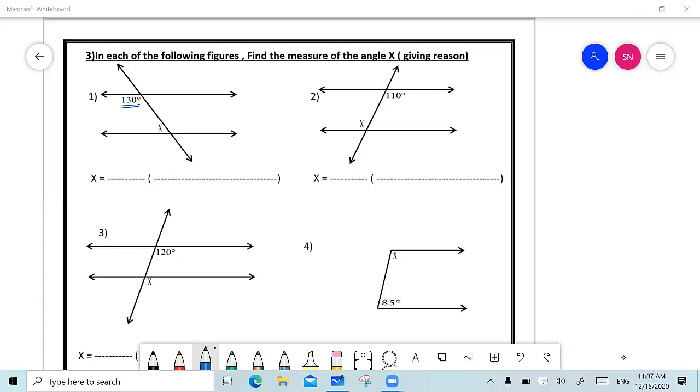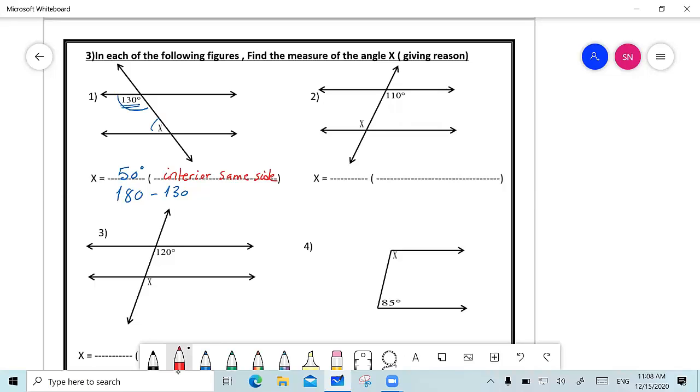From where did you bring the 50? What is the relation between the 130 and the x? Because they are interior same side angles. So I am going to make 180 minus 130, so x is equal to 50 degrees. And the reason is that they are interior, same side. Thank you, ya Mariam.